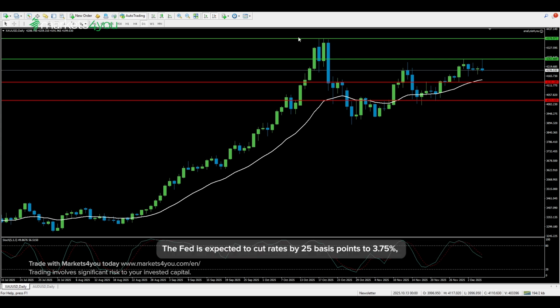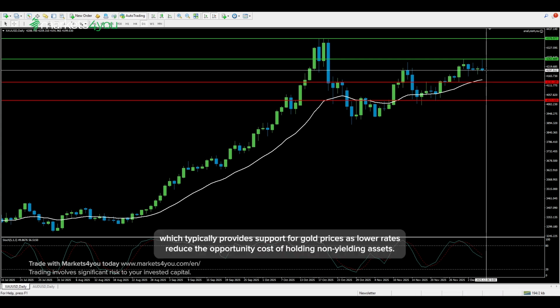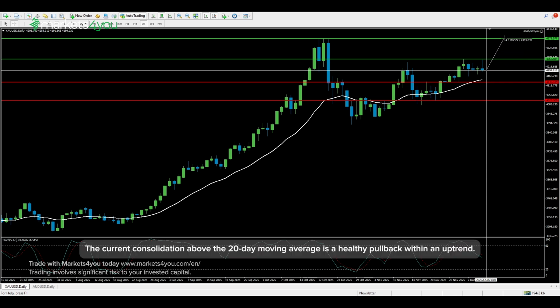Wednesday's Federal Reserve interest rate decision will be the most significant event for gold this week. The Fed is expected to cut rates by 25 basis points to 3.75%, which typically provides support for gold prices as lower rates reduce the opportunity cost of holding non-yielding assets. The current consolidation above the 20-day moving average is a healthy pullback within an uptrend.